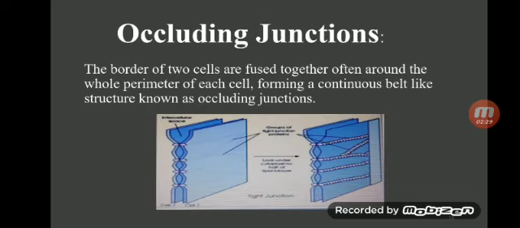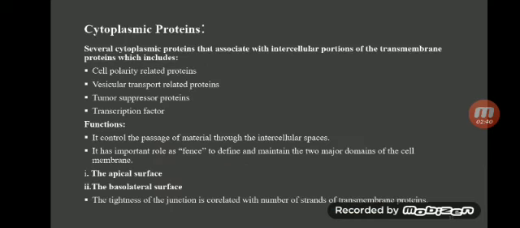Occluding junction. The borders of the two cells are fused together around the whole perimeter of each cell, forming a continuous belt-like structure known as an occluding junction, which can be seen clearly in the diagram. Cytoplasmic proteins. Several cytoplasmic proteins associated with the intracellular portion of the transmembrane protein include cell polarity related proteins, vesicular transport related proteins, tumor suppressor proteins, and transcription factors. Functions. It controls the passage of material through the intercellular spaces, has an important role as a fence to defend, and maintains the two major domains of the cell membrane: number 1, the apical surface, and number 2, the basolateral surface.